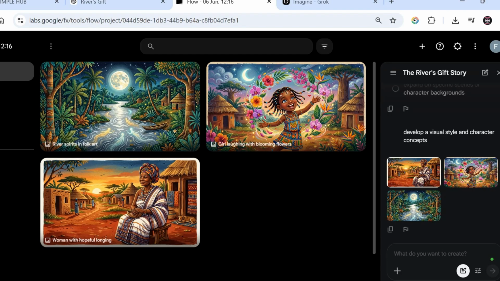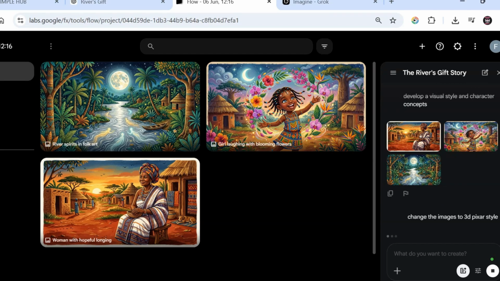But if you don't like this kind of image, you can ask it to change the images to, I want it in a 3D pixel form. If you want a realistic image, you can chat with the agent. You don't need to be afraid of chatting with the agent. Okay, pixel style. This image is beautiful because I want a village setting kind of story. But here if you want a realistic image, you put it. I'll just ask it to change the images because I don't like it.